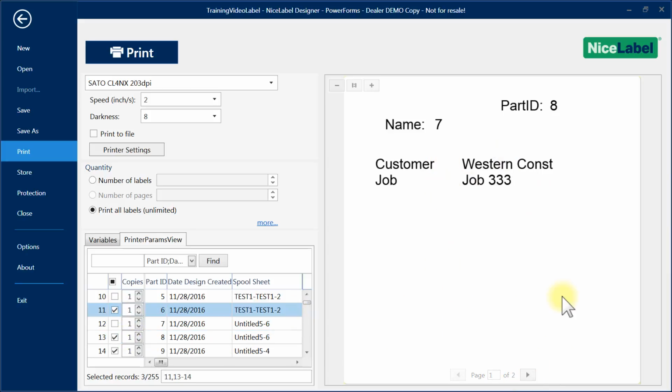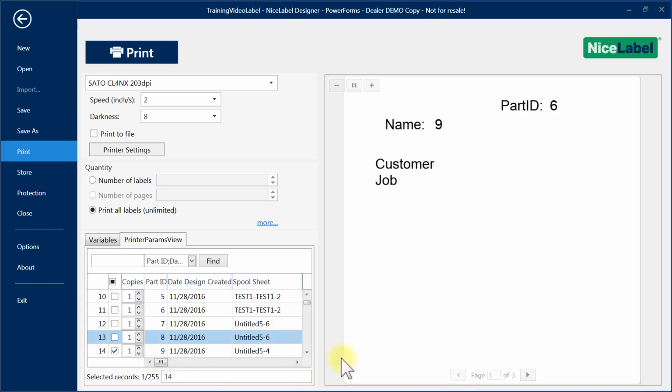Maybe 11 will be a little different. I don't know. So I can go back and forth through these. I can just scroll through them down here. Somewhat handy. I'm just going to print one right now. And just go ahead and I can hit print right from here. And it'll print this one item. Okay. Make sure you don't have them all selected or it'll just start printing thousands of them if you have thousands in your database.